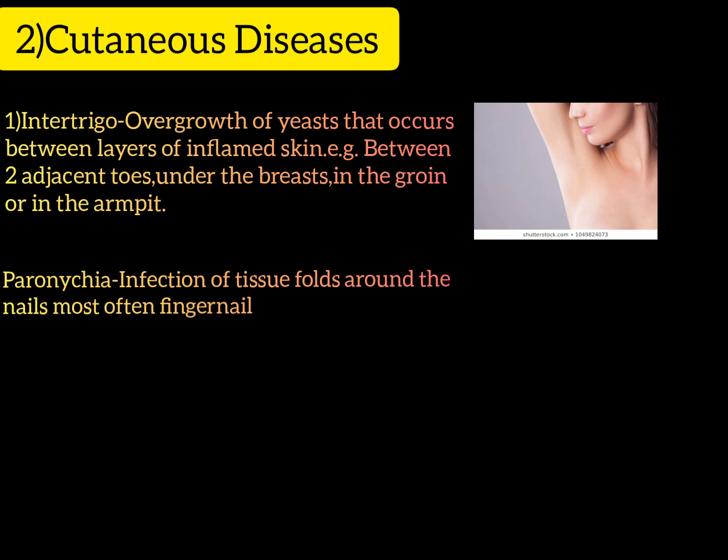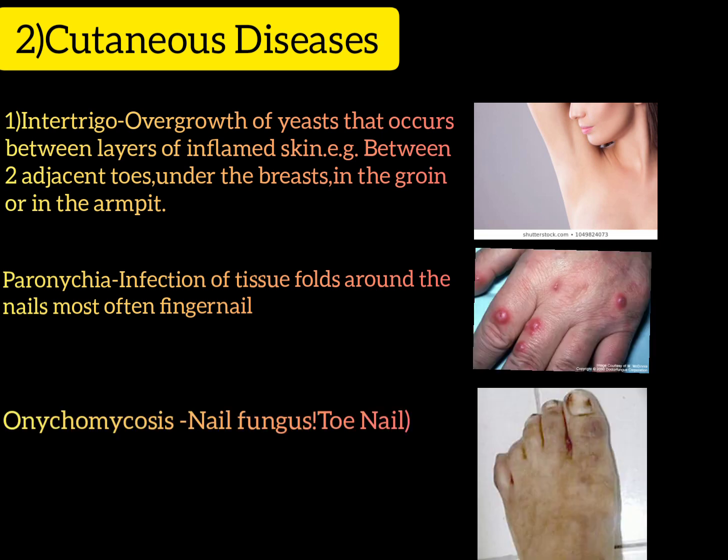The second example is paronychia. This is the infection of tissue folds around the nails. It is an infection of tissue adjacent to the nail, most often at the fingernail. If we see it in the toenail, then that is onychomycosis, a nail fungus causing thickened, brittle, crumbly or ragged nails. So this is called nail fungus. These are the two diseases of the fingernail and the toenail, right?